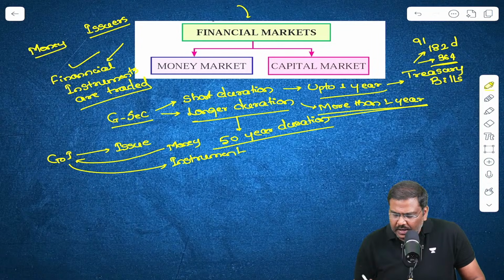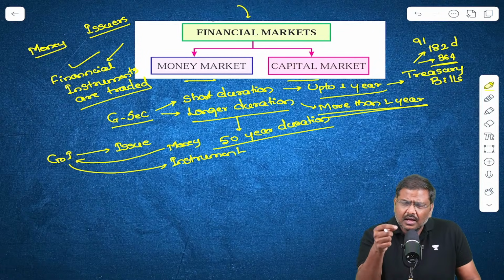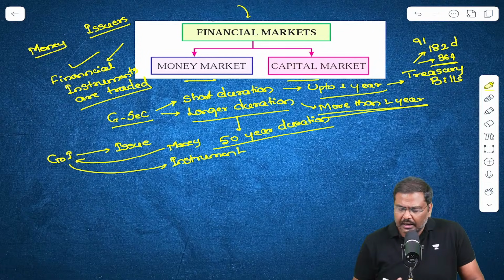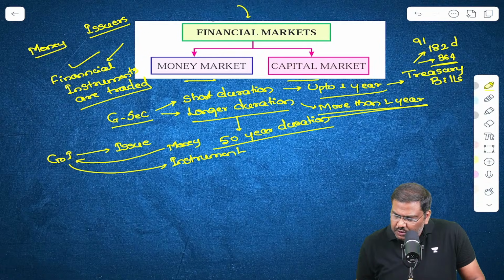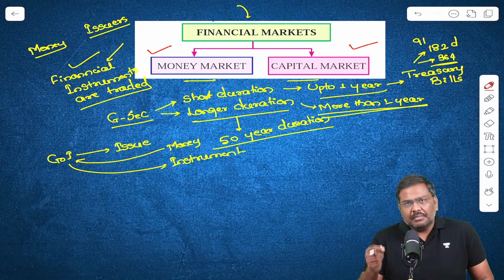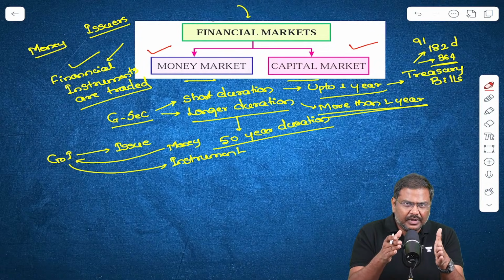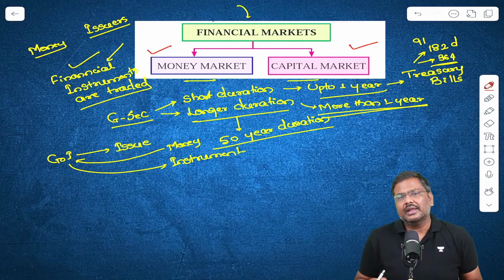But before I go forward, have a look at the division in the financial market. Have a look at the two parts of the financial market. The financial market is divided into the money market as well as the capital market. Money market and capital market. What is essentially the difference? Why do we have two different markets here?